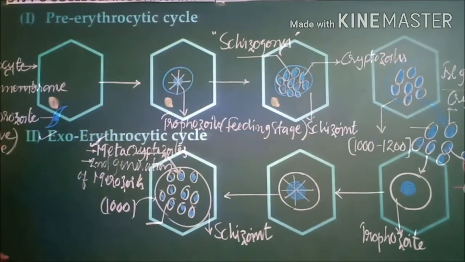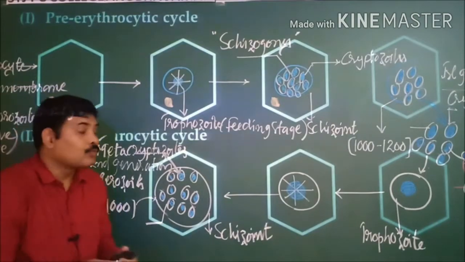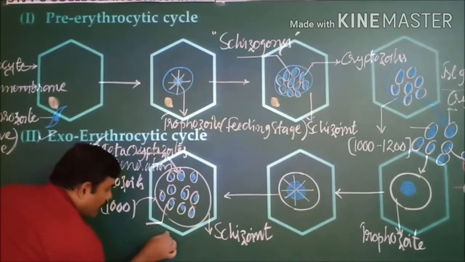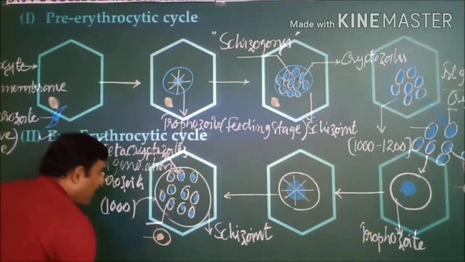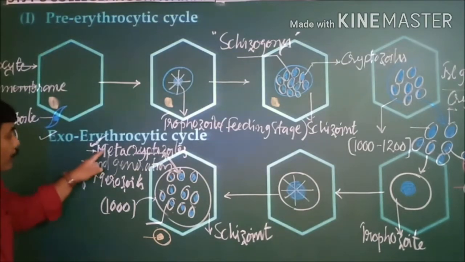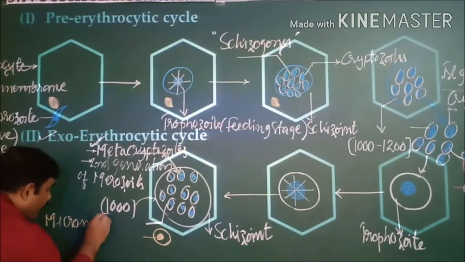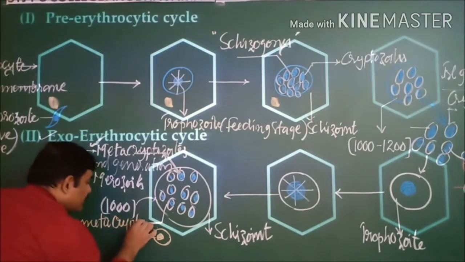And here is one more interesting thing: after repeated exoerythrocytic cycles, these metacryptozoites are modified into two different types of cells. One type of cells produced from these is known as micrometacryptozoites.